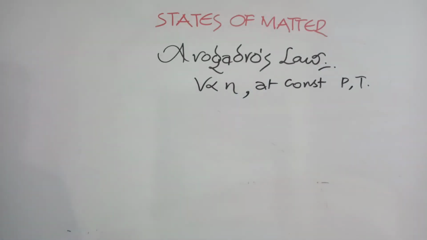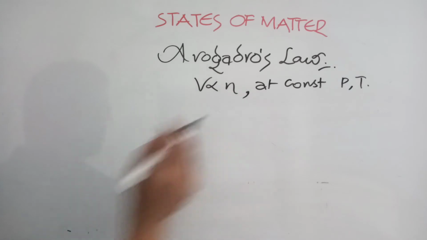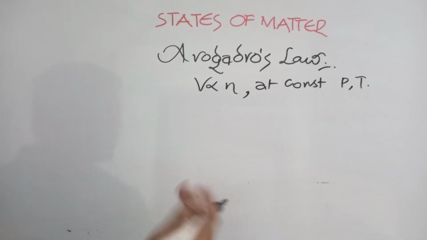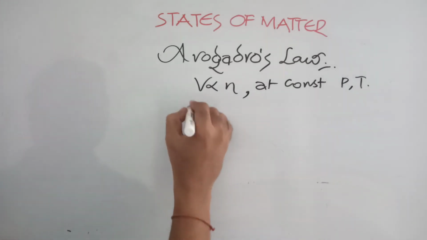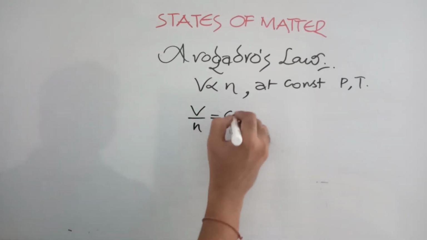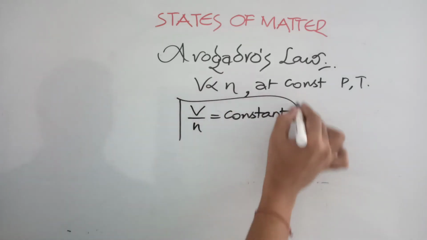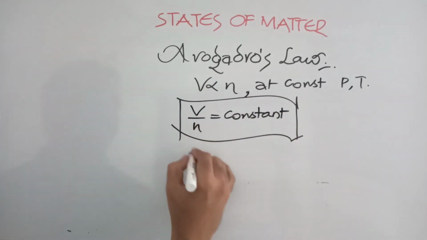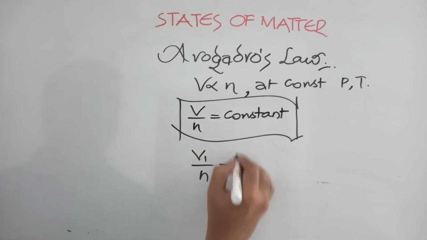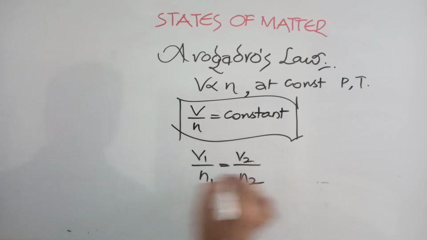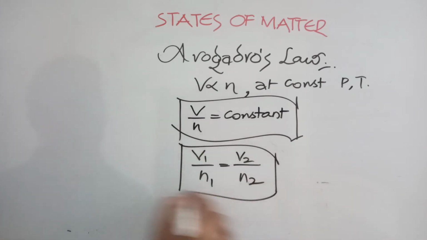So we are saying here, at constant pressure and temperature, V is directly proportional to N. N is nothing but number of moles. From number of moles, you can calculate number of molecules. So V by N is equal to constant, or V1 by N1 is equal to V2 by N2.